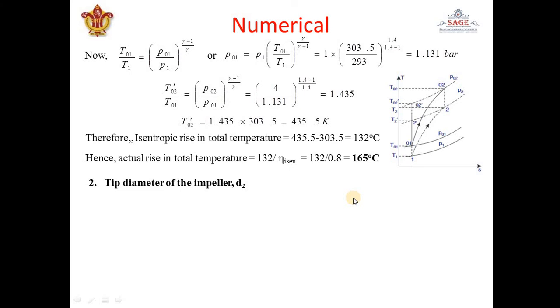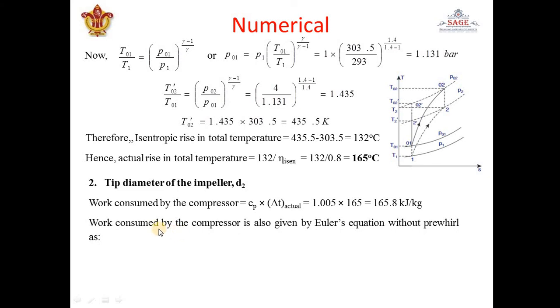Second is tip diameter of impeller. So we know that work consumed by the compressor is Cp into del T. Del T we have already calculated. Actual rise in temperature 165 into 1.005, it will give 165.8 kilojoule per kg. Again, work consumed by compressor is also given by Euler equation, as the condition is without prewhirl, that Cw1 is 0. So work done can be written as Cw2 Cb2 by 1000 to convert it into kilojoule. So Cw2 is velocity of whirl at outlet, and Cb2 is velocity of blade at outlet.